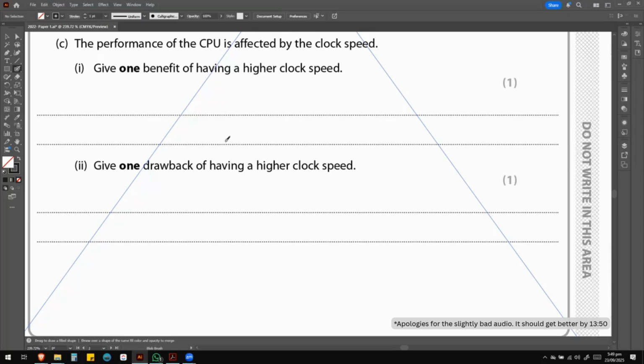Okay, so one benefit of having a higher clock speed is that you can run more instructions per second.